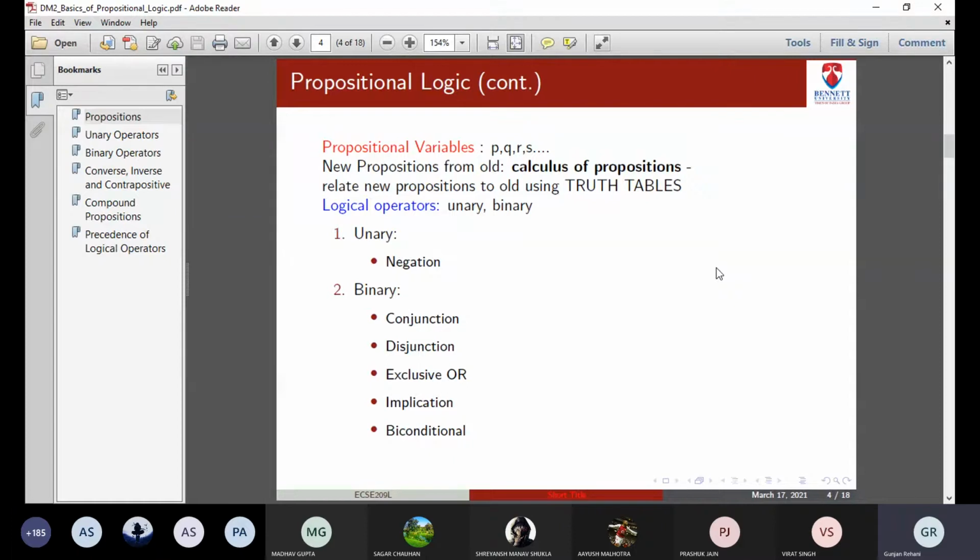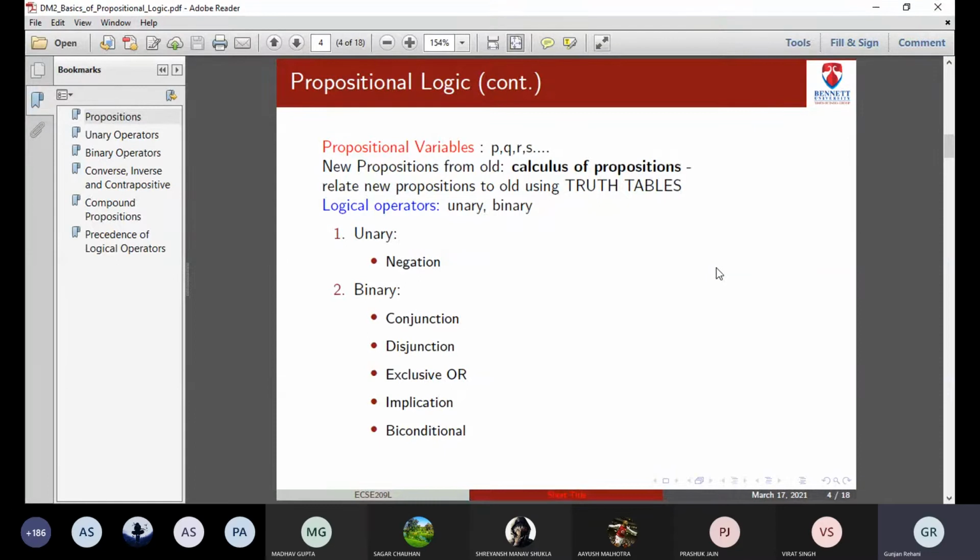So now we are going to study the various propositional operators, that is the unary operator and the binary operators. The unary operator which we are going to study is negation. Binary operators: conjunction and disjunction are your simple binary operators. Exclusive or, implication and biconditional are all derived. These can be derived using negation, conjunction and disjunction. So using these three, you can derive the exclusive or binary operator, the implication binary operator, and the biconditional binary operator, which I'll explain in detail when those particular slides come up.